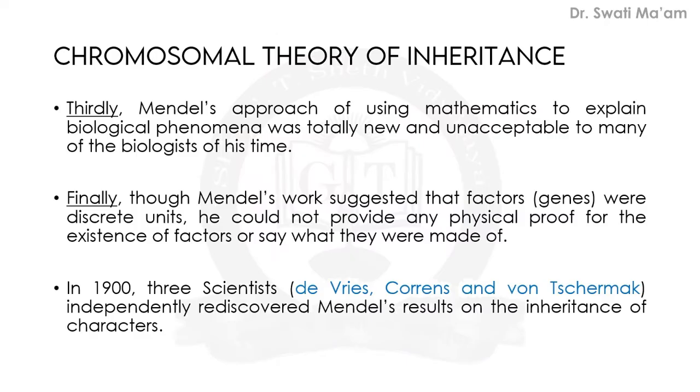So, dear students, welcome. In the last session, we completed the chromosomal theory of inheritance in chapter number 5. And we have seen that Mendel's work was rediscovered in 1900 by three scientists, De Vries, Correns, and von Tschermak. Independently, they rediscovered Mendel's work.